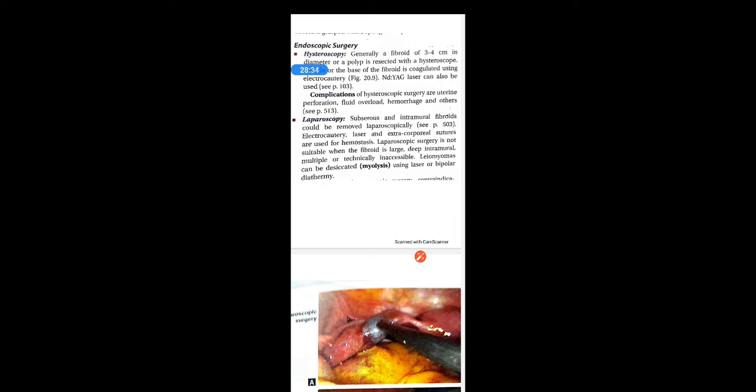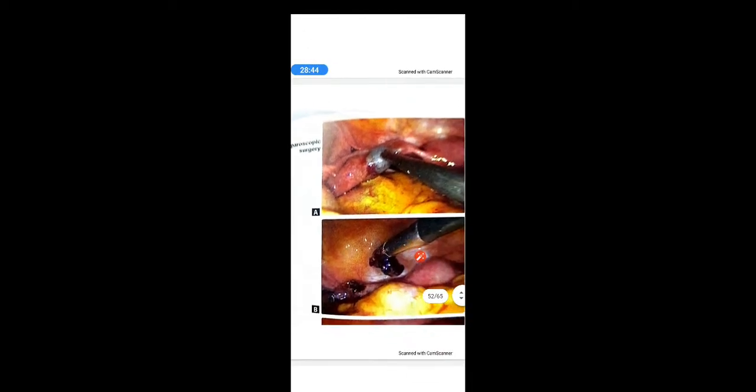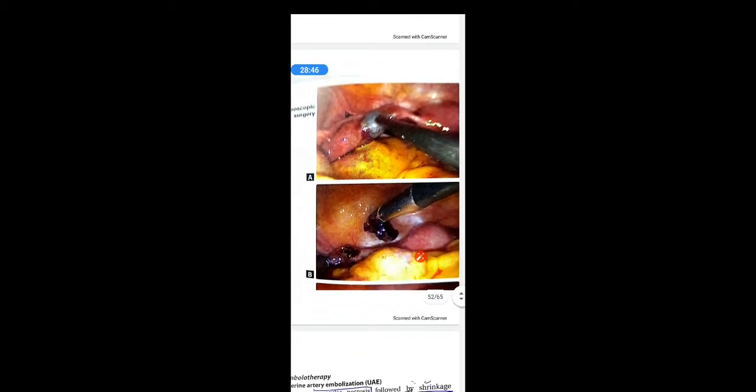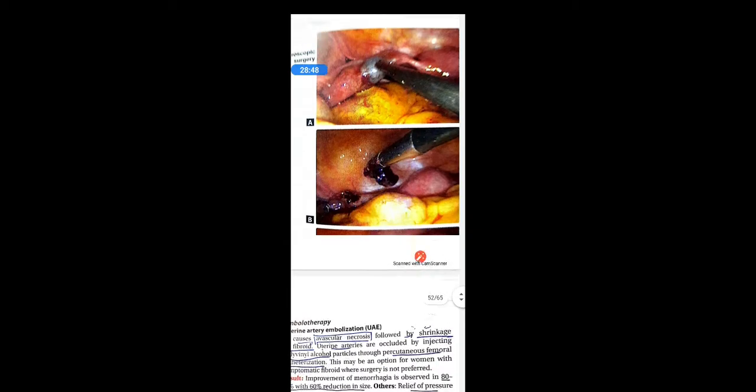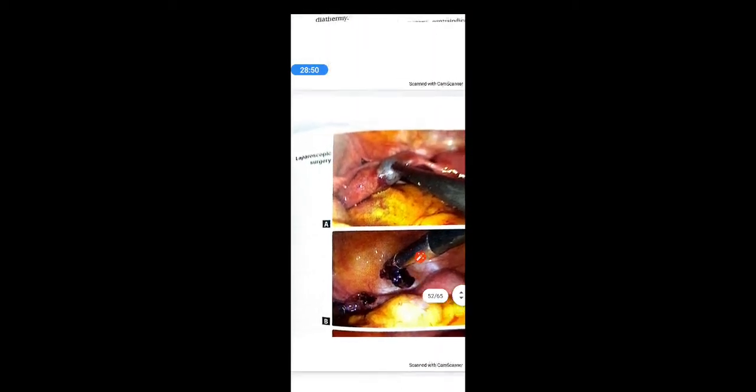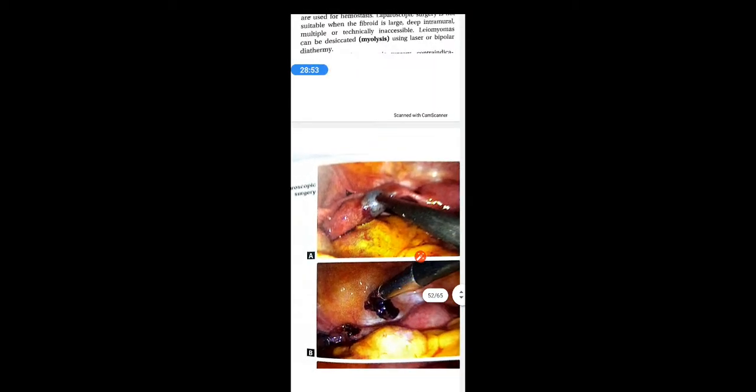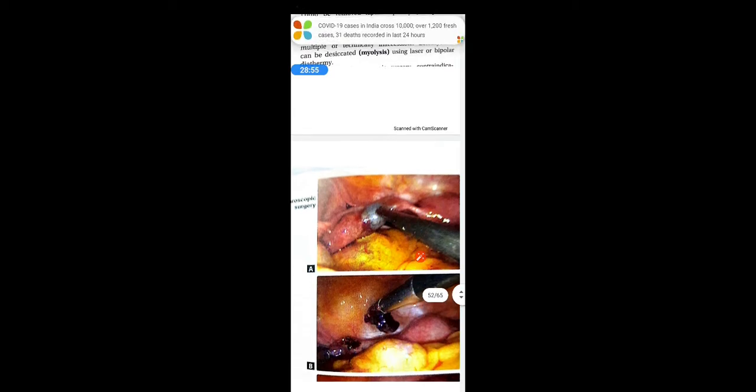Leiomyomas can be desiccated, that is myolysis, using laser or bipolar diathermy. So if it is large, then you can go for myolysis using the laser or bipolar diathermy. So this is a laparoscopic method. With the help of a laparoscope you can remove the fibroid out. Here I will show you a clip of this myomectomy surgical procedure.